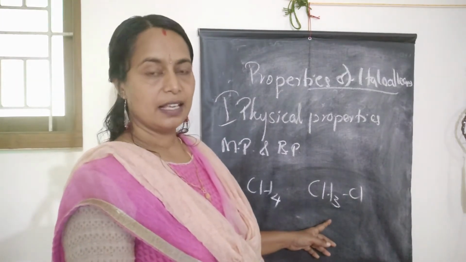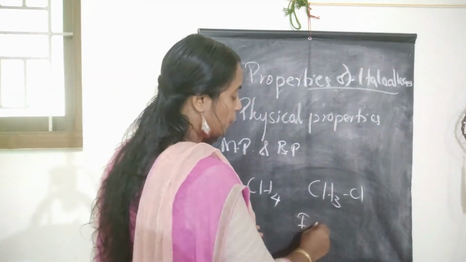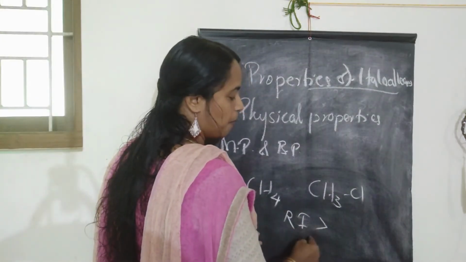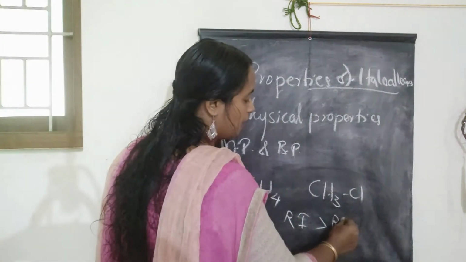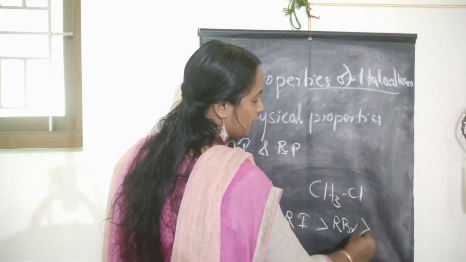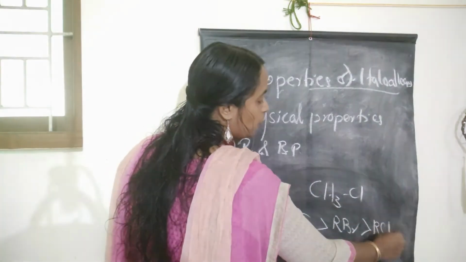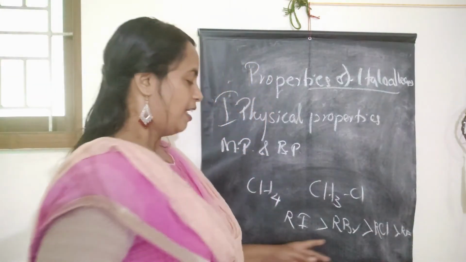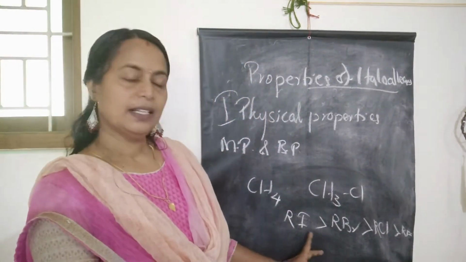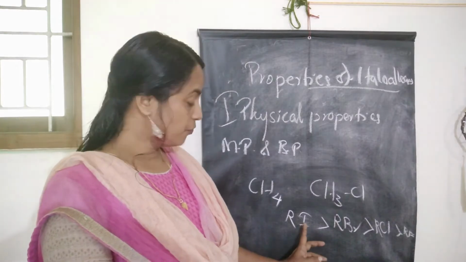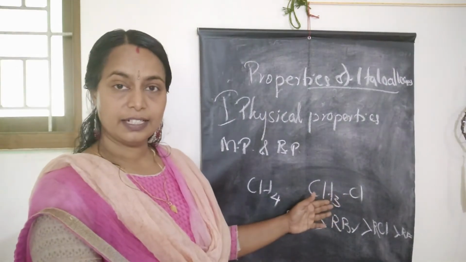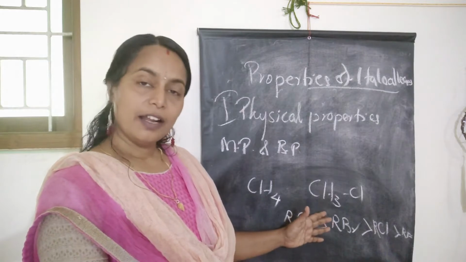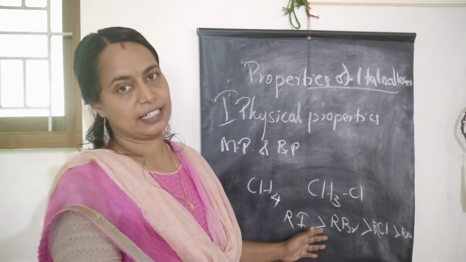And this melting point and boiling point increases as iodoalkanes have higher boiling point than bromoalkanes, than chloroalkanes, than fluoroalkanes. The boiling point depends upon the hydrogen bond and also the van der Waals force of attraction.